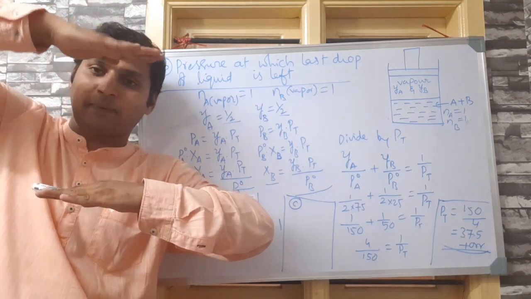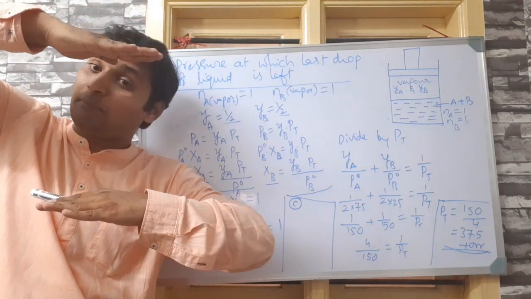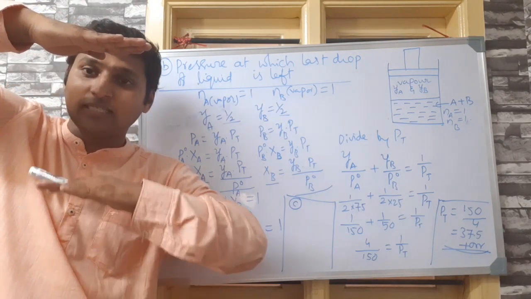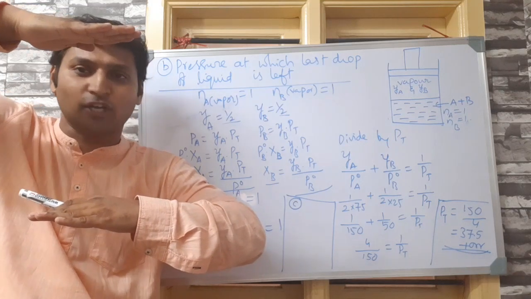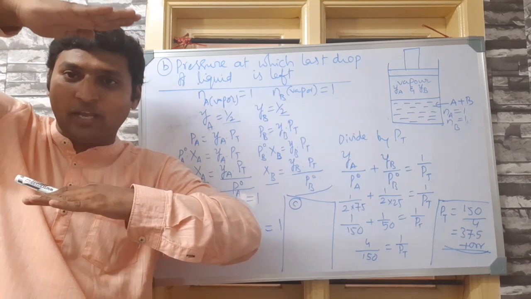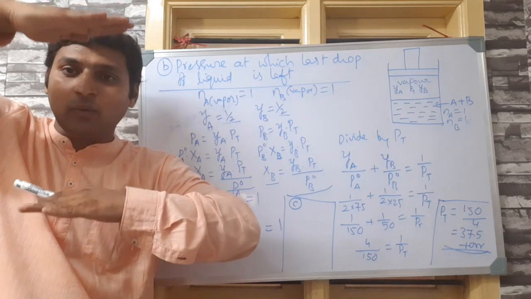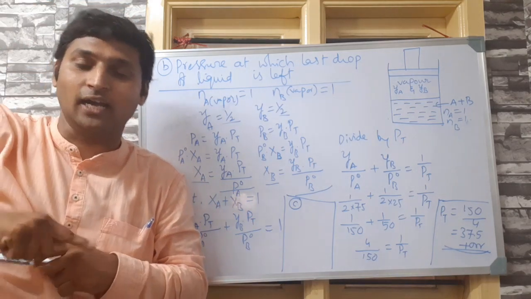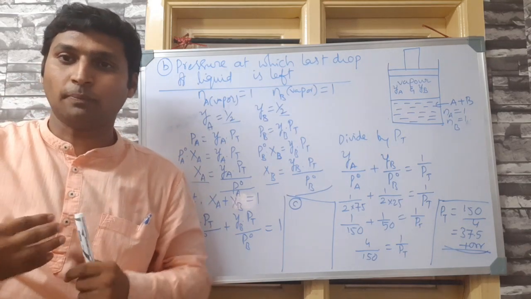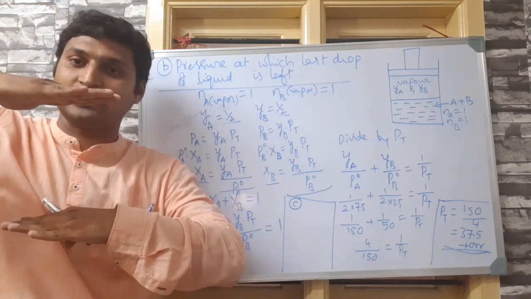Assume my upper hand is 50 torr, my lower hand is 37.5 torr. Above 50 torr, purely liquid. Below 37.5 torr, purely vapor. Because at 37.5 torr, last drop is left out. So after 37.5 torr, what you are left with is only vapor. That means in between 50 and 37.5 torr, in between this pressure, you will find both liquid and vapor. Some liquid becoming vapor, some vapor converting into liquid, etc. So please understand, here there is a possibility for equilibrium. Above this, below this, the process is in one direction.